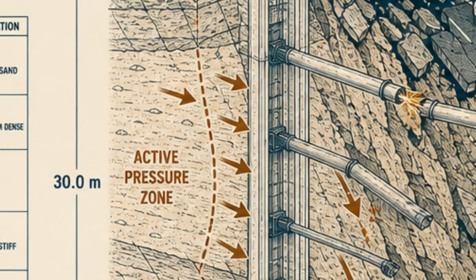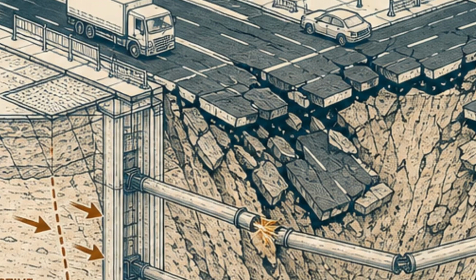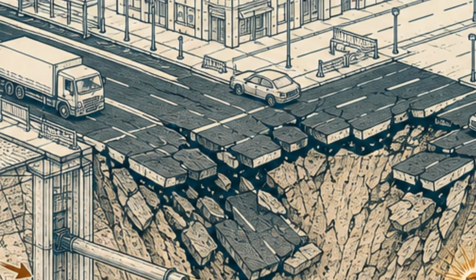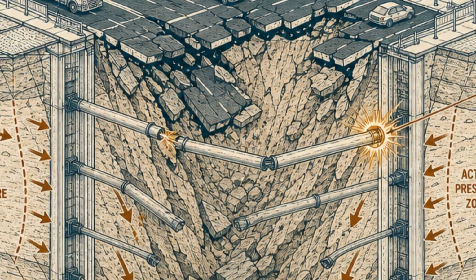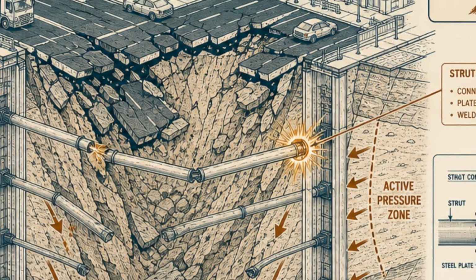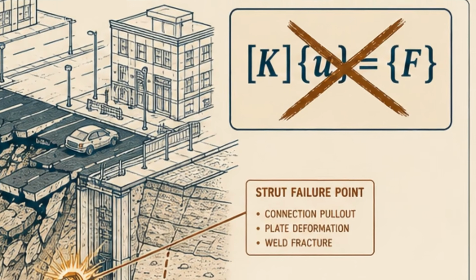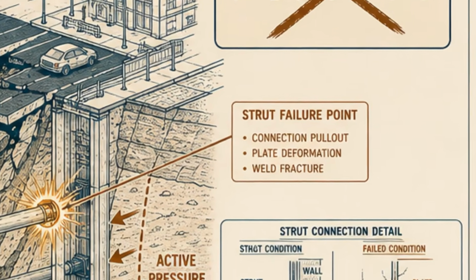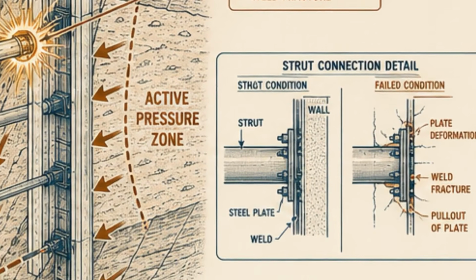What happens when a 30-meter deep excavation collapses, swallowing a major highway, costing millions of dollars and resulting in a tragic loss of life? The forensic investigation usually points to a single terrifying truth. The engineers believe their own linear models. A model assumed a perfectly rigid boundary where a highly non-linear, softening reality actually existed. The math was flawless, but the physics were a fantasy.